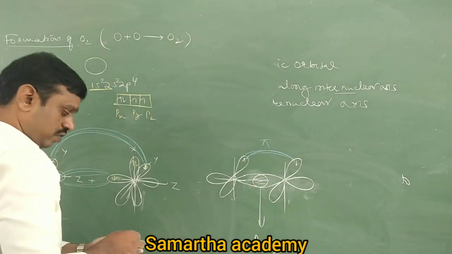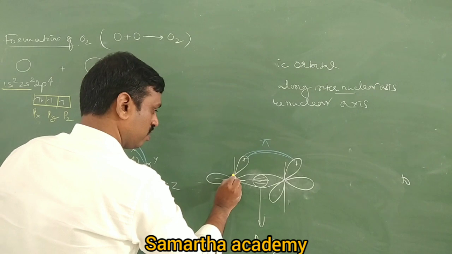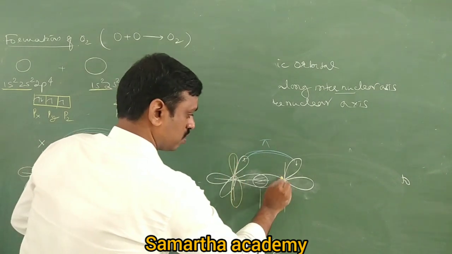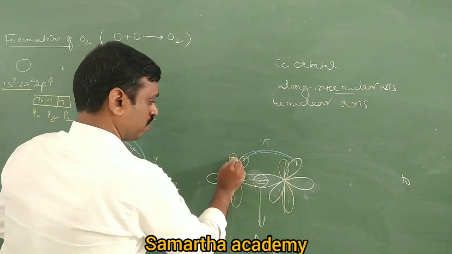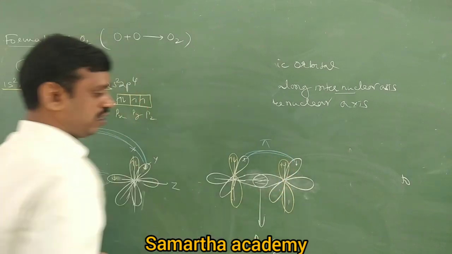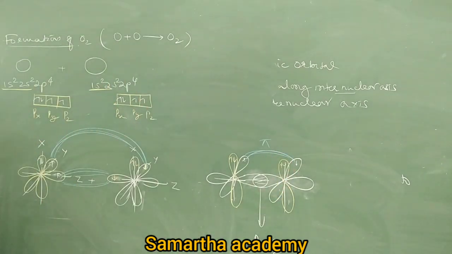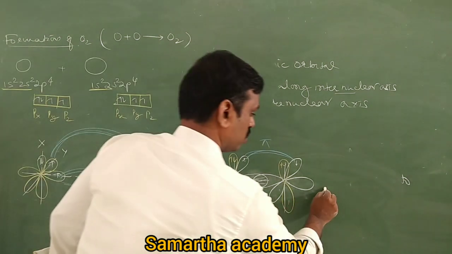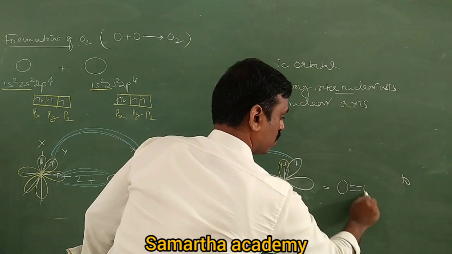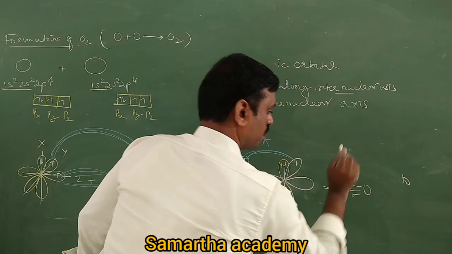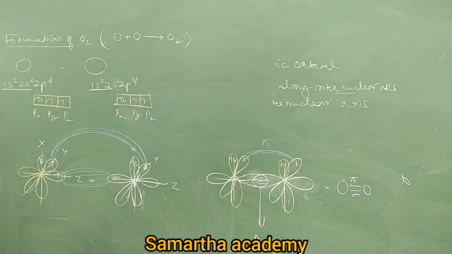Pi bond. What is left here? px, px, which has paired electrons, does not get involved in bond formation. So therefore O2 has how many bonds? It is a sigma bond, it is a pi bond, right? Yes sir.